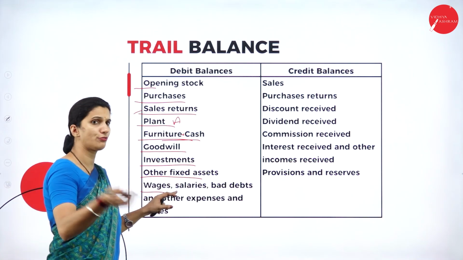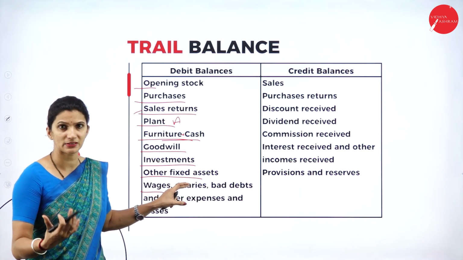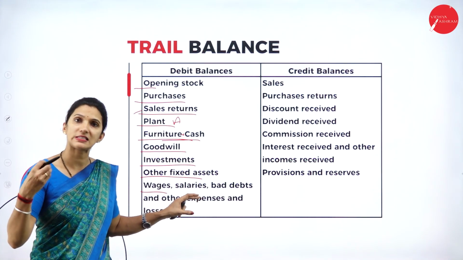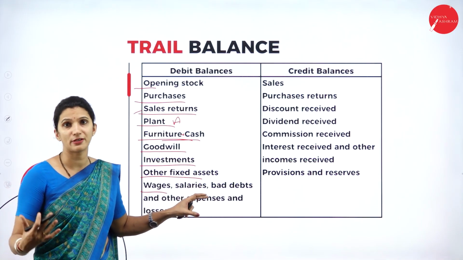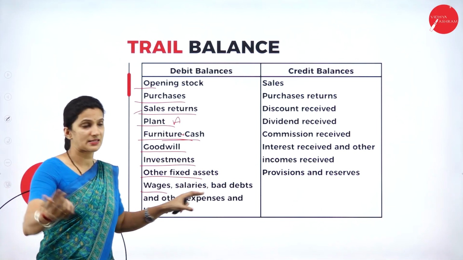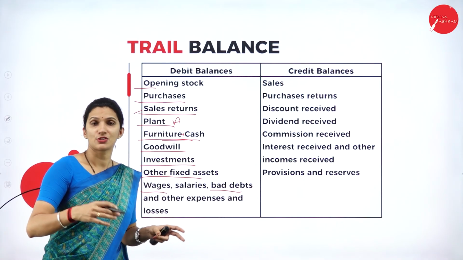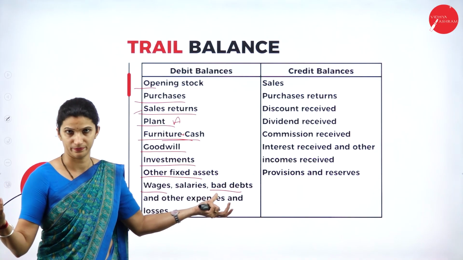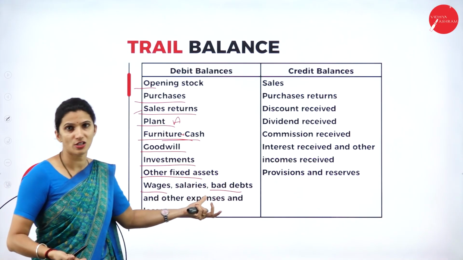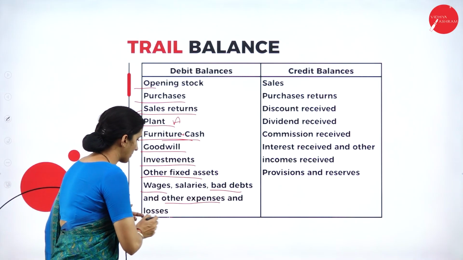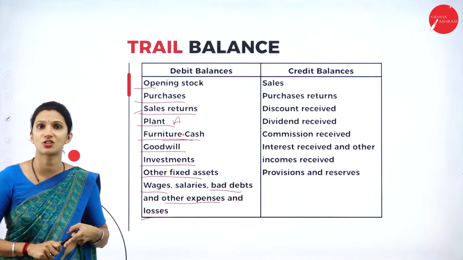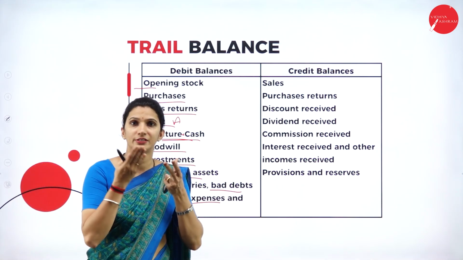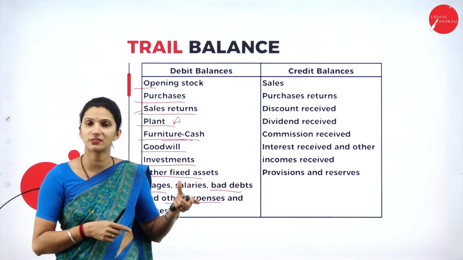Then we have the number of expenses which we may see in the business during its normal operations. For example, the wages and salaries paid to the employees, rent paid for any building, the taxes paid, and sometimes we can see bad debts. That is, if the customers who have to pay the business have failed to make that payment, that is bad debts, one loss to the business. And then we have any other expenses and losses. For example, the depreciation on fixed assets is definitely one loss to the business, so that the asset value is decreased. So we will write it under the debit side.